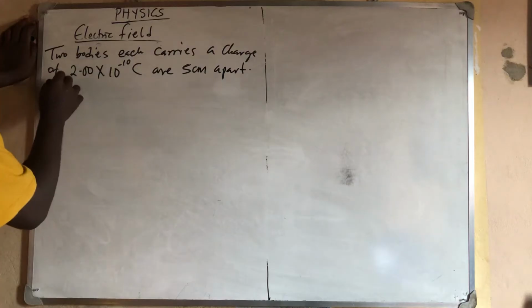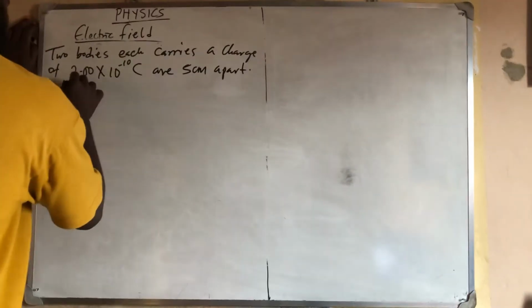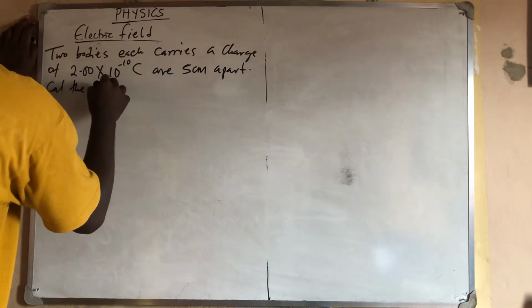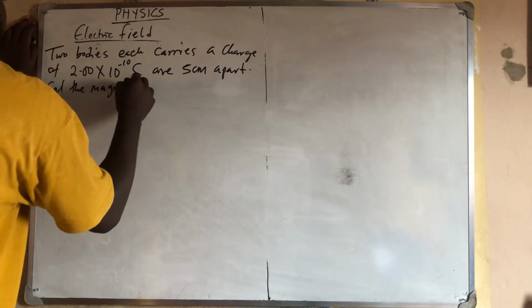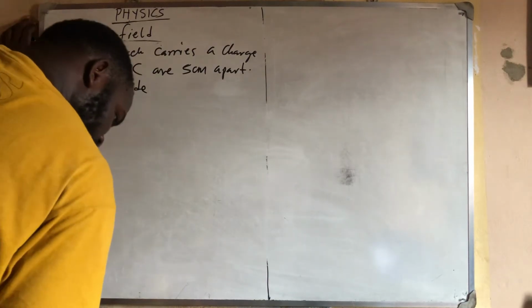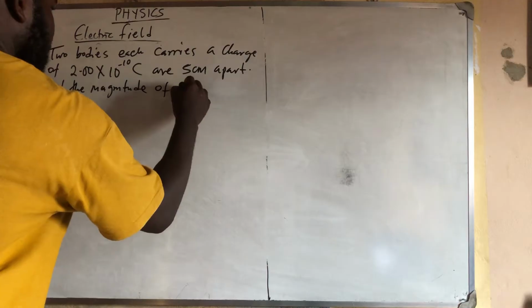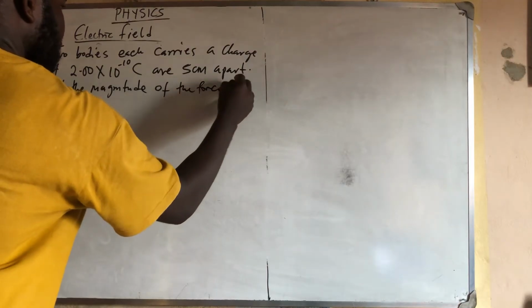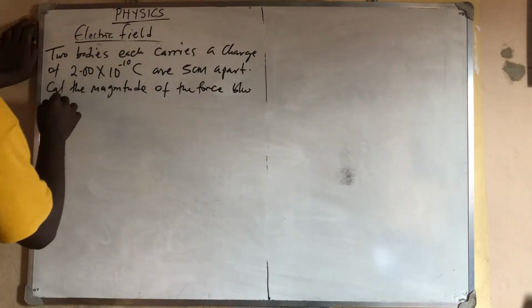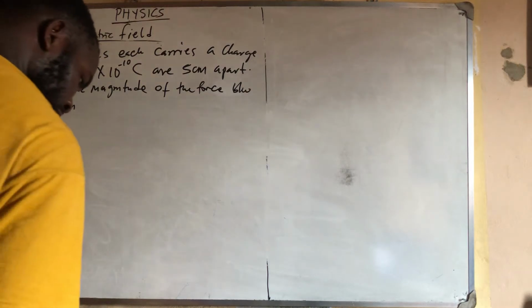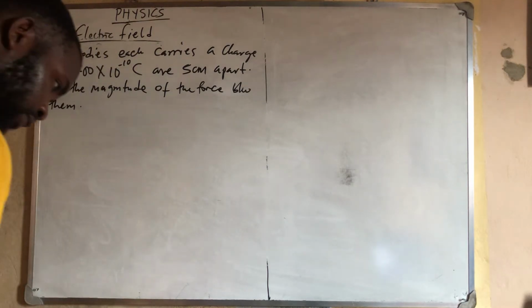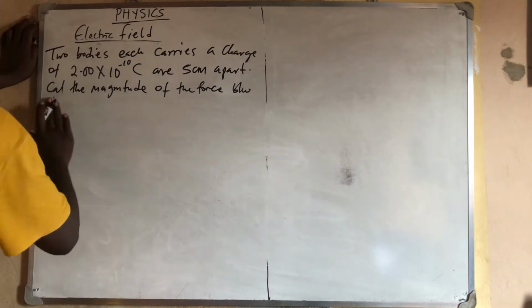They say calculate the magnitude, magnitude means size, calculate the magnitude of the force between them. Calculate the magnitude of the force between the charges.